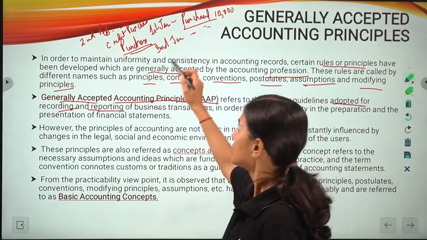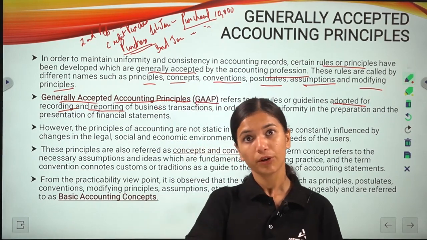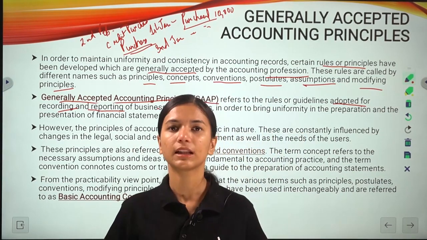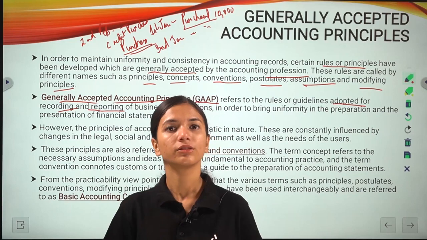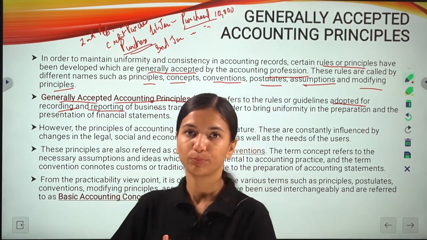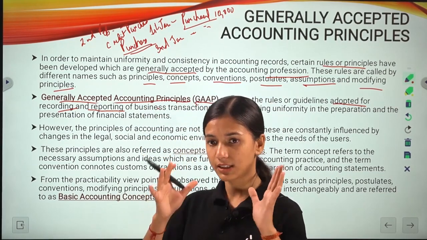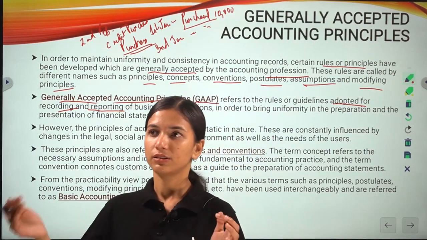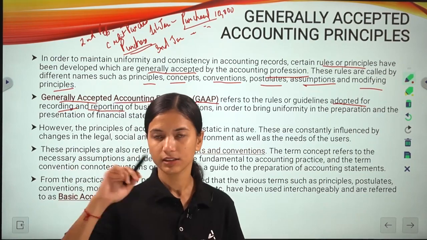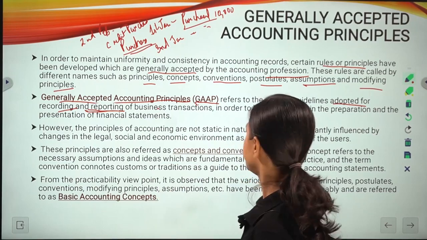So all such things are to be recorded and reported as financial information. You have to prepare the financial statements at the end of the year. After that you are going to know what assets you have in your hand and what liabilities you need to pay back. These are the information that must be shared with the management and also with the external users of information. So this is the reporting part.